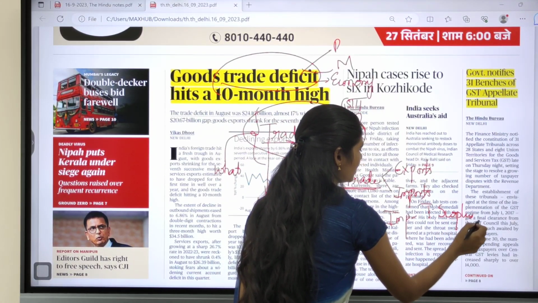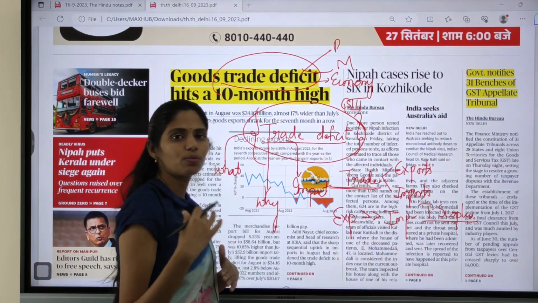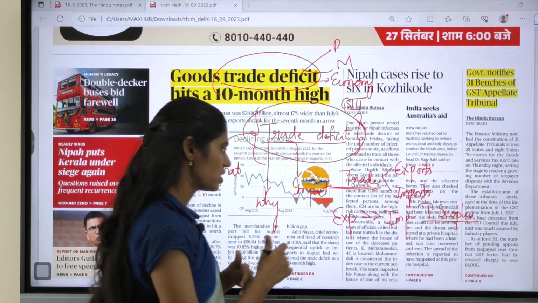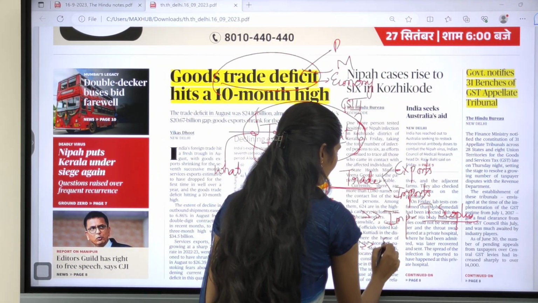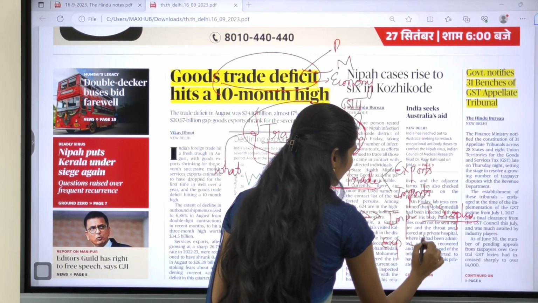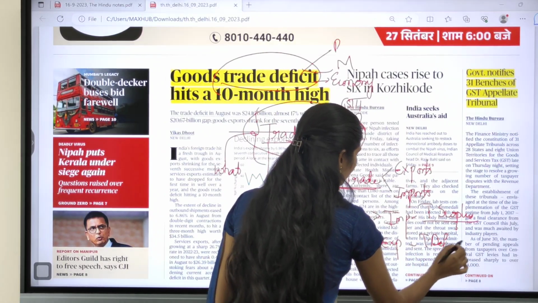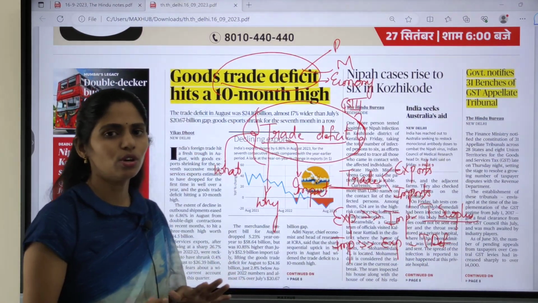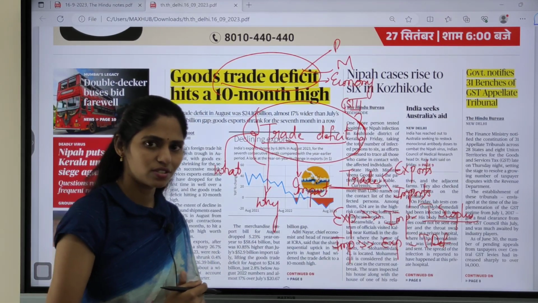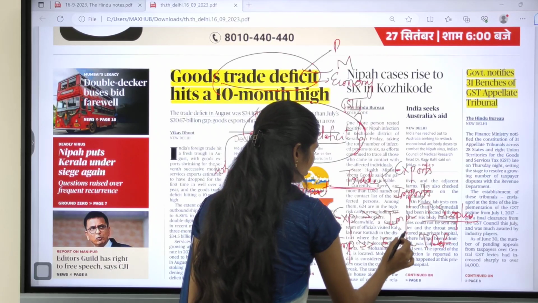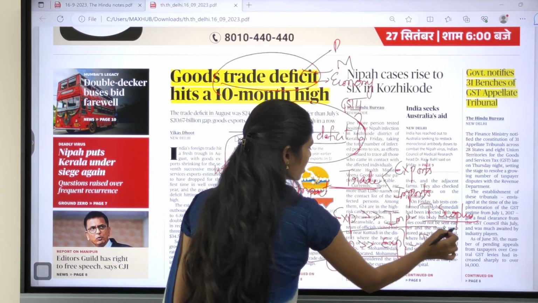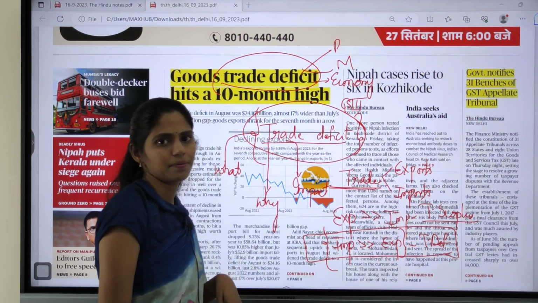And whenever imports are more compared to exports, that condition is called trade deficit. I hope you can understand the meaning of trade deficit now, right?